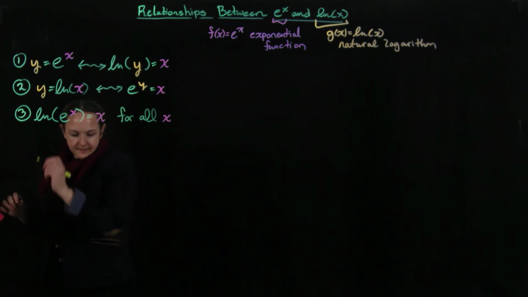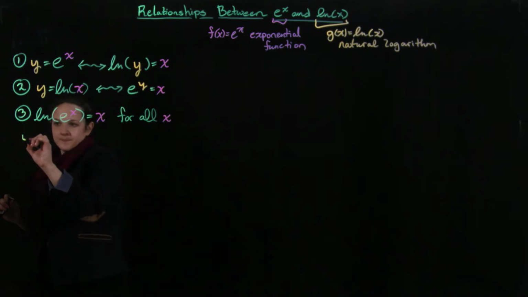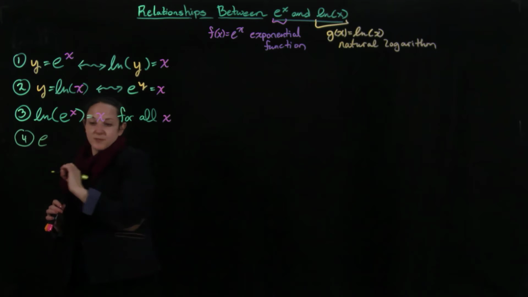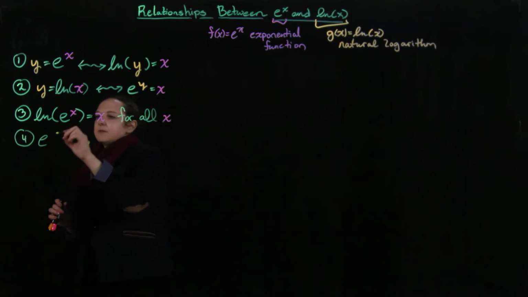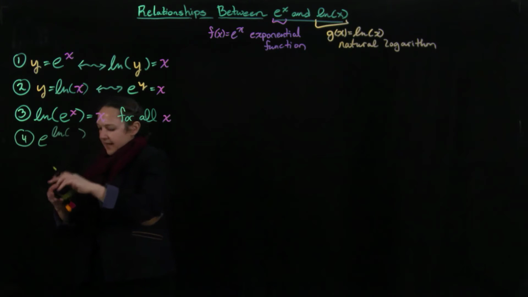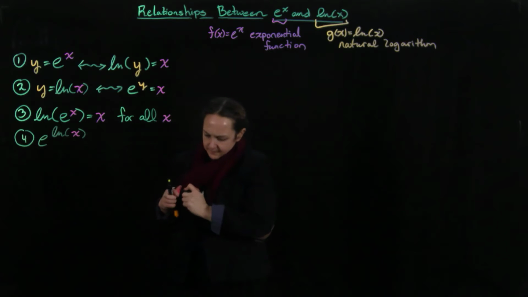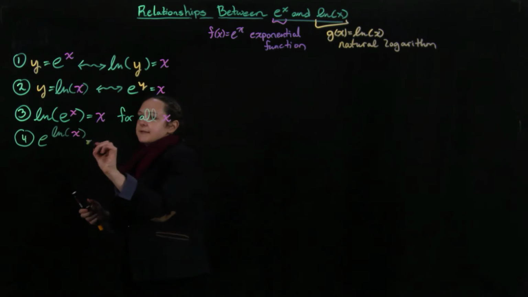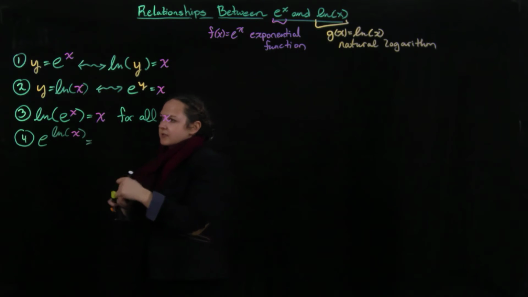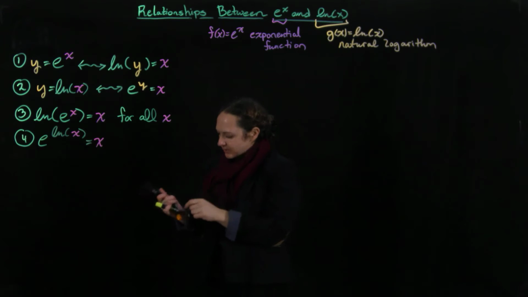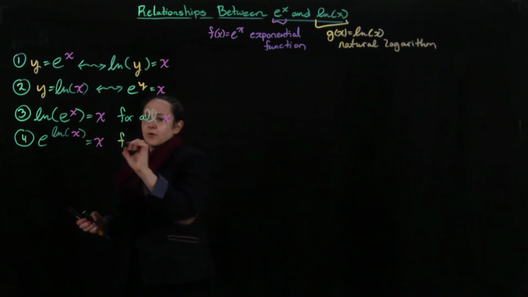And then we also have, for this one, special conditions because I want to take e to the natural log of x. As I just said, to stick something into the natural log, it needs to be positive. But as long as it's positive, I actually do get out x again. So these are inverse functions on their domains. They undo each other. So this is for all x greater than zero.